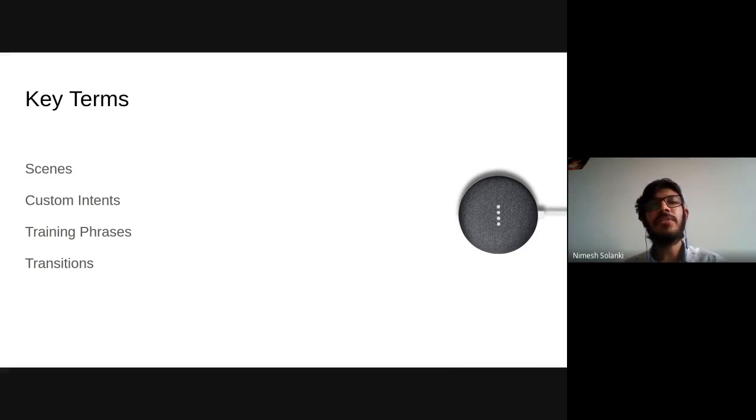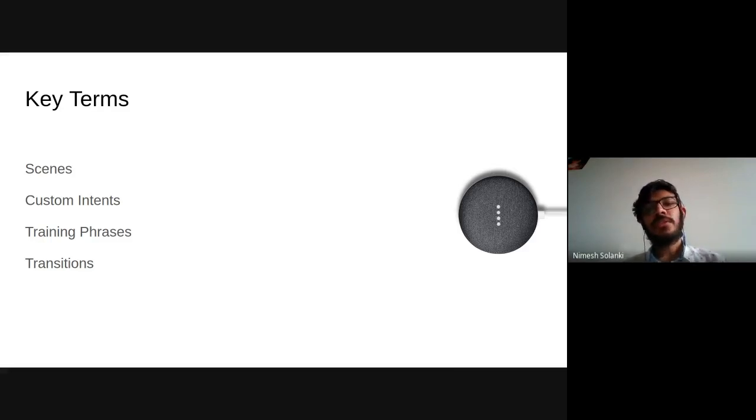So I'll write some training phrases. Training phrases are the phrases which the user may say to invoke that particular intent. For example, please order coffee for me, please order coffee from Starbucks. Those are the training phrases which the user may say. If you have already developed for Actions on Google, you may already know these key terms. I just wanted to refresh so things are clear.